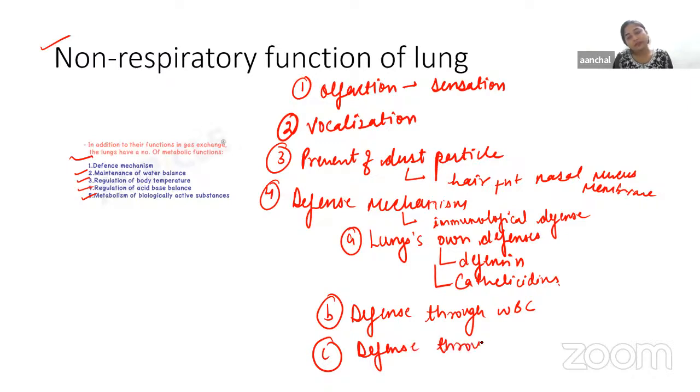Then last we have the defense through macrophages. We know that macrophages engulf dust particles, and they also engulf pathogens present in the environment. If these enter the respiratory tract, they engulf the dust particles and pathogens which enter the alveoli, and thereby act as scavengers in the lungs. Okay, so this is all about the defense mechanism.